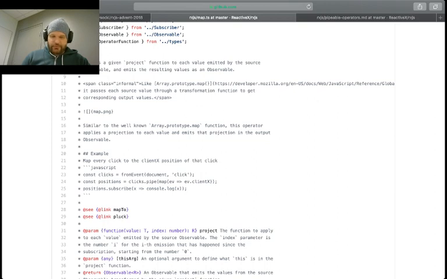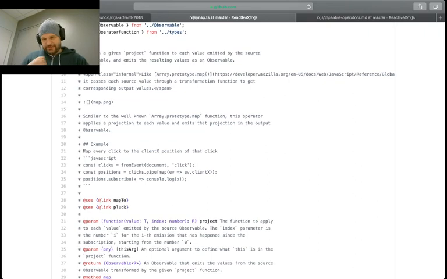For example, if I want to extract a property from an object, I can take my current object, such as a mouse movement, and project from the event type just to the X position or Y position, or any of those in particular. So map is easy to understand, because in JavaScript it's pretty well defined too. Array.prototype.map, same kind of thing.